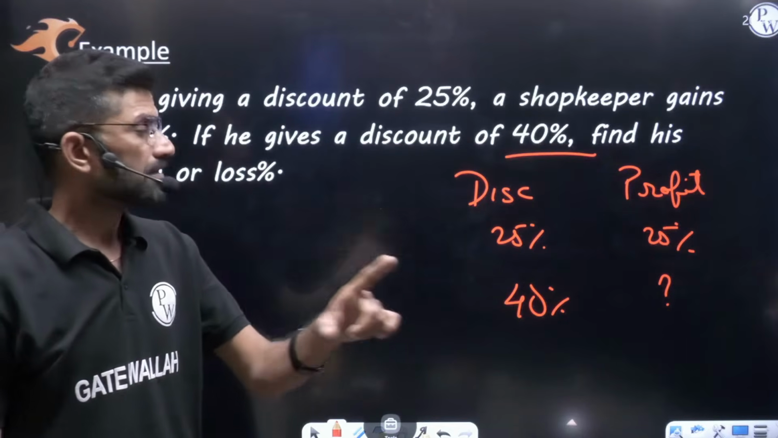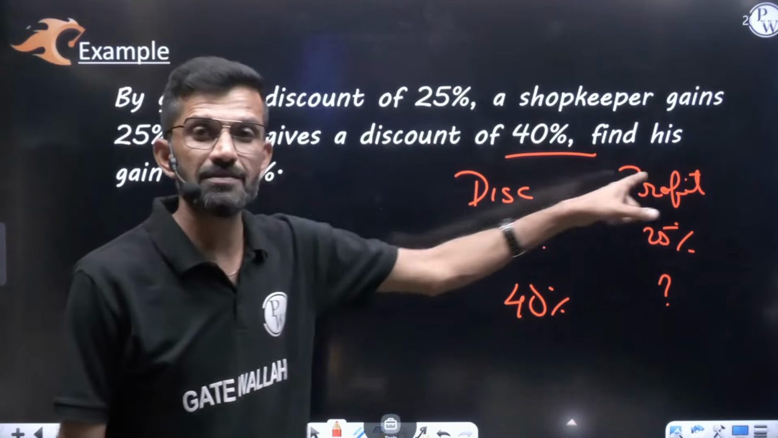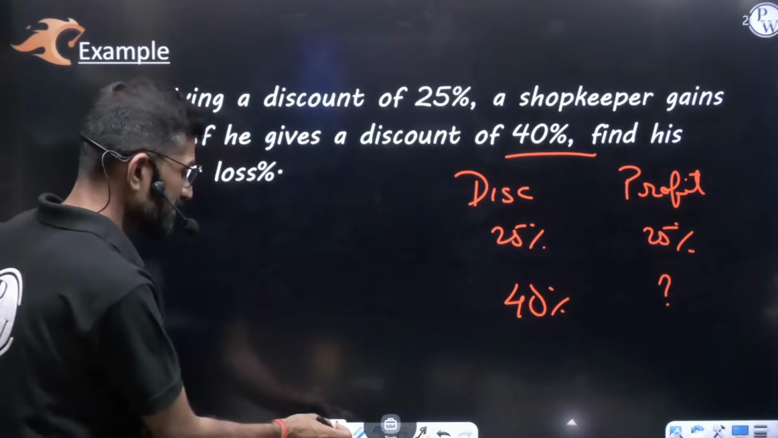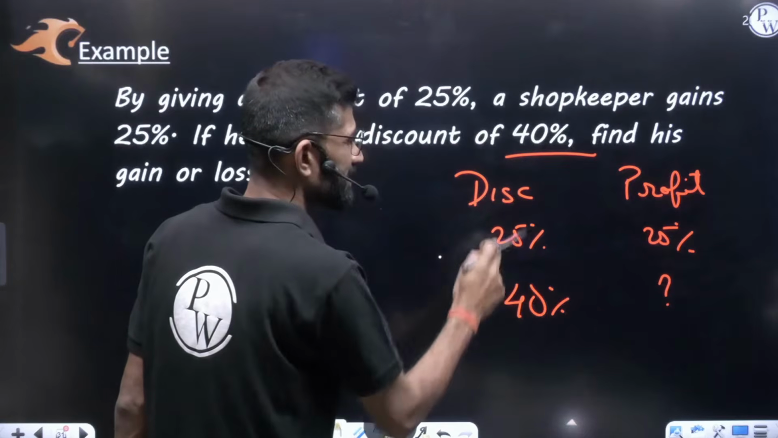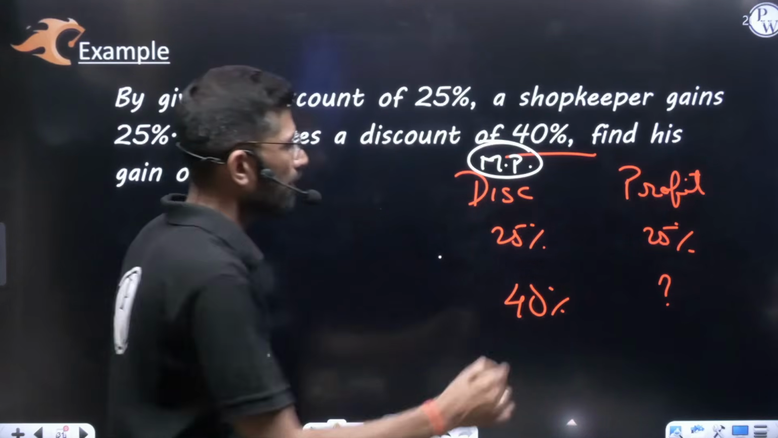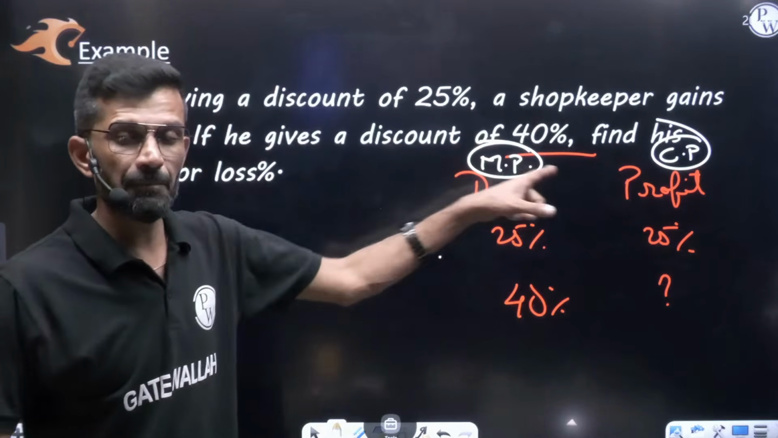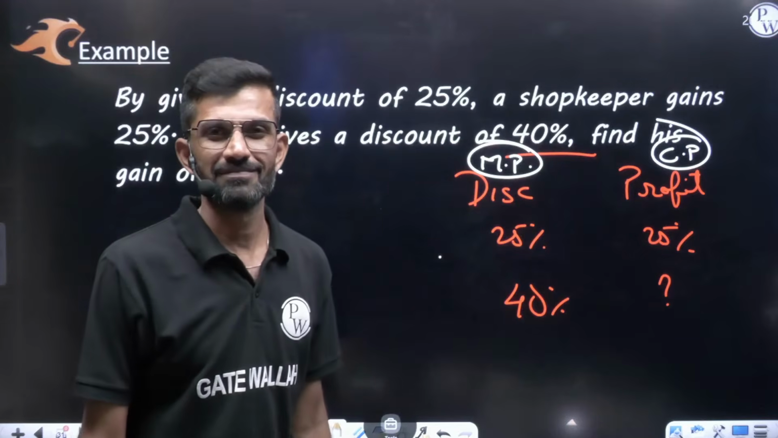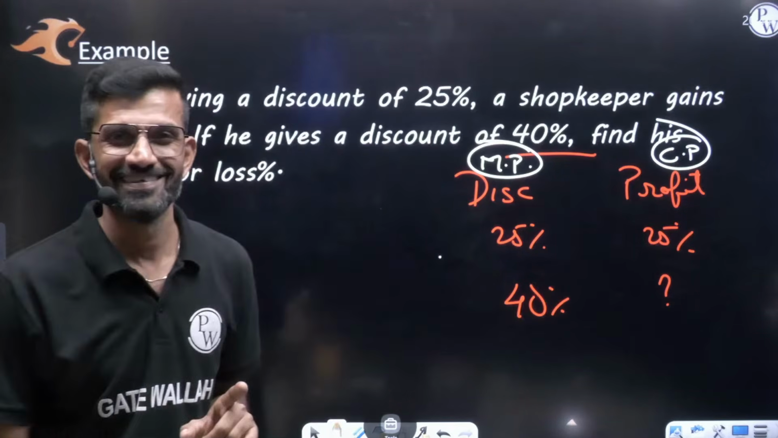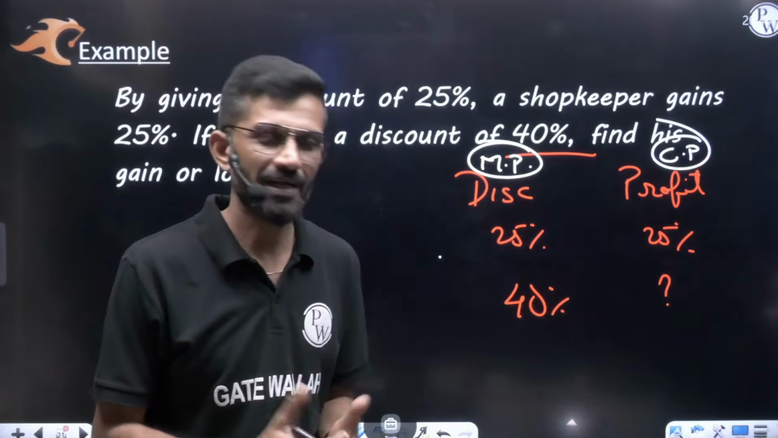Don't say to me, sir, 25% discount is 25% profit, so 40% discount will be 40%. Don't say that. Because my dear friend, just now we have understood discount is calculated based on mark price. Profit and loss is calculated based on cost price. They are not the percentages of same entity. So directly don't make it as 25, 25, 40, 40. Don't do that. They are not the percentages of same entity. Then how to sort it out? Let us understand.